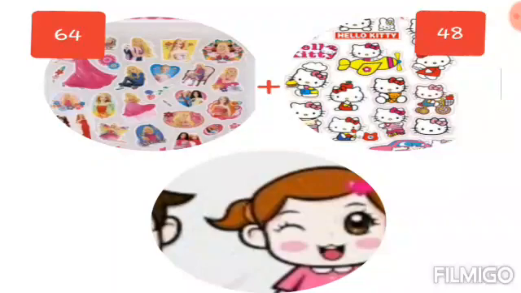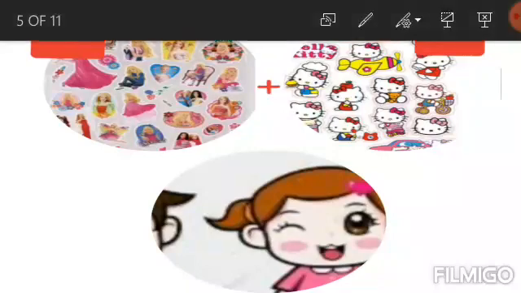That is, Meena has 64 Barbie stickers and Meena has 48 kitty stickers. So how many stickers does she have in total? We have to find out the total number of these stickers.